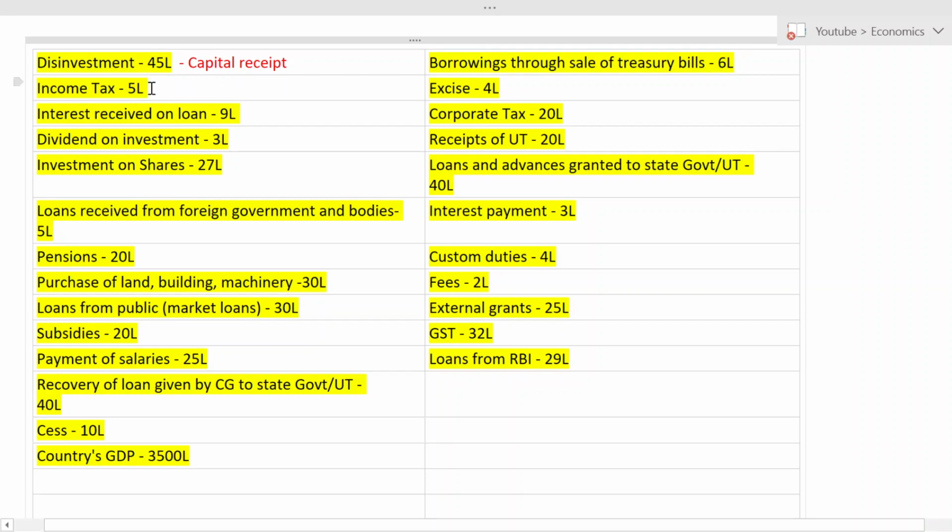Now the next one, income tax. Will the government get income tax regularly? Yes, every year the government will get income tax. So it is recurring in nature. If it is recurring, it should be revenue, right?